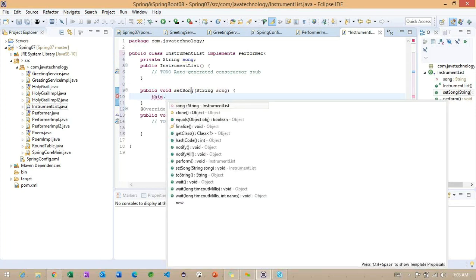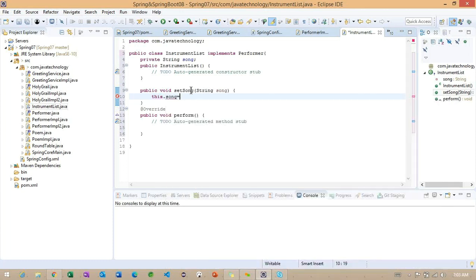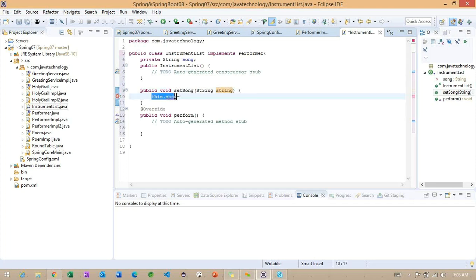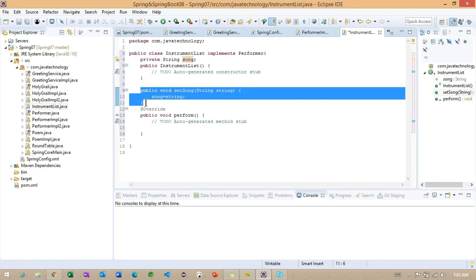To make it a class-level variable, we can use this. Or, if we don't want to use this, we can define it without using the this keyword. Now I have taken one string property and made one method.